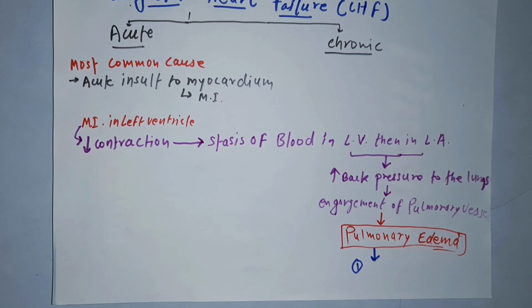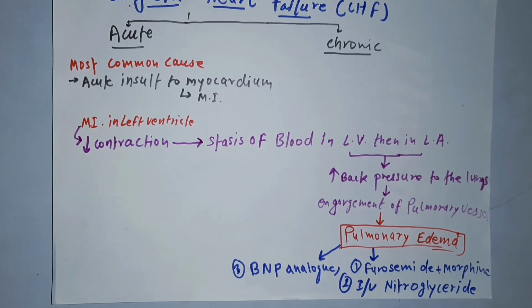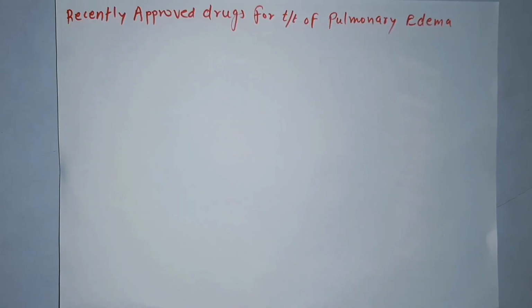The first drug which we will give for the treatment of pulmonary edema caused by myocardial infarction will be a combination of furosemide with morphine, and if it is not relieved by this, then we will give intravenous nitroglycerin. And the third drug that we can also give to relieve the pulmonary edema is BNP analogs, that is brain natriuretic peptide analogs. There are some recently approved drugs also for the treatment of pulmonary edema.